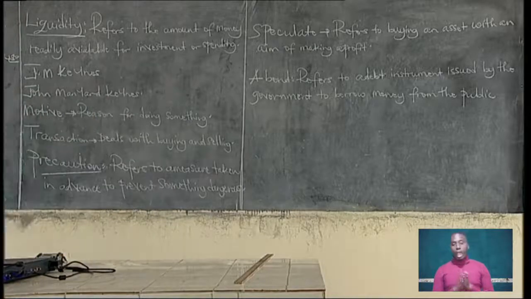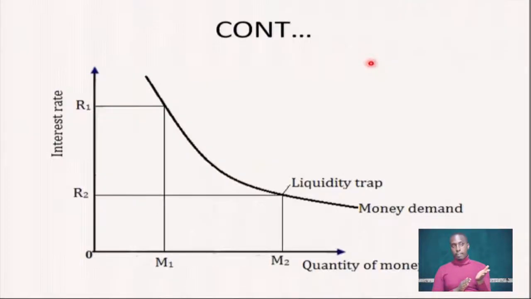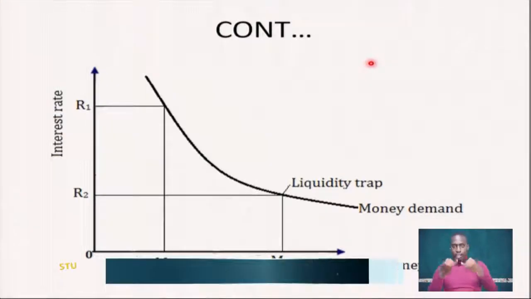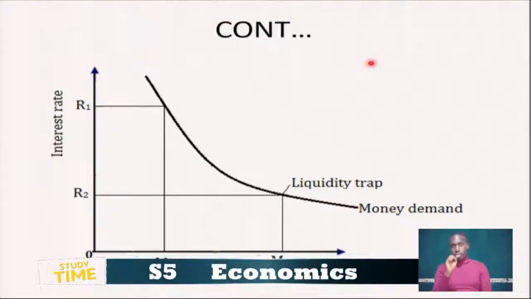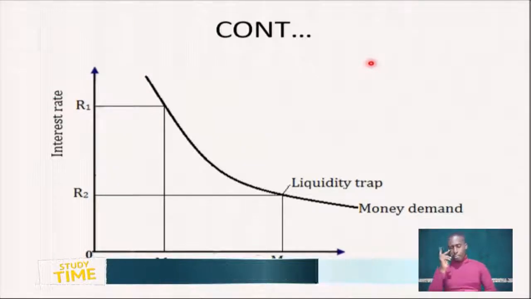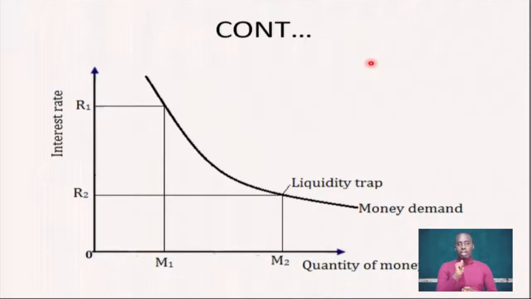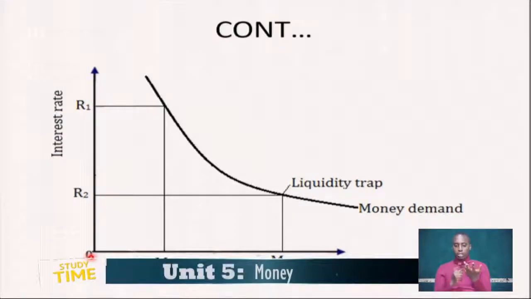And this is illustrated by the curve, which explains the speculative motive. There is a curve that explains the speculative motive, why people prefer to hold money in cash other than investing. On the vertical axis, we indicated the interest rate, and on the horizontal is the quantity of money. And any curve must have an origin. That's why we have zero, because when we start counting, we begin from zero.